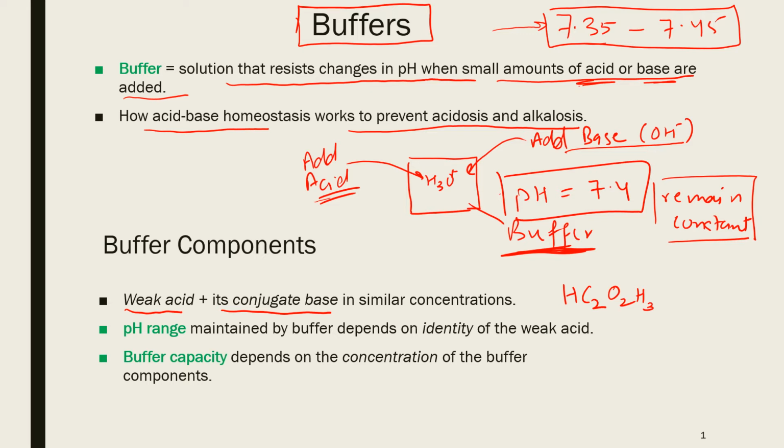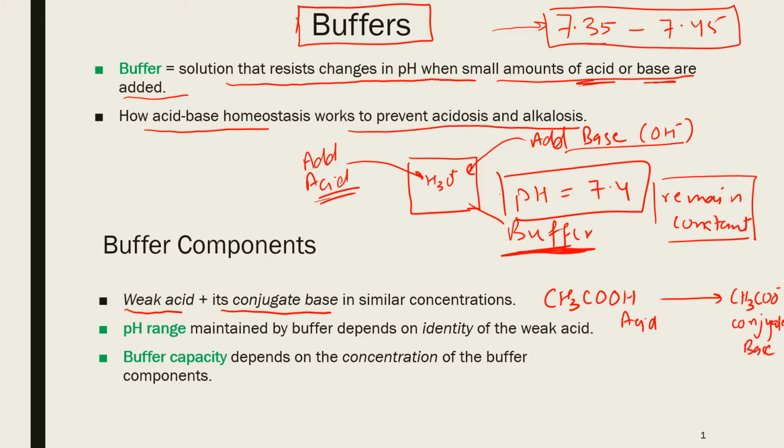And in organic chemistry, the real formula of acetic acid is this way. So that's the acetic acid, and its conjugate base is acetate ion, which is CH3COO negative. That's the conjugate base.